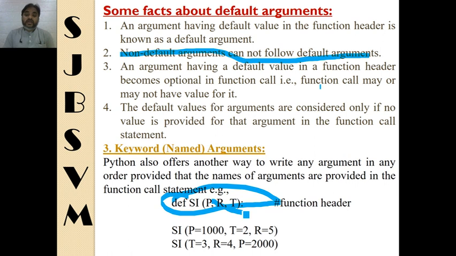No matter where they appear in the function header, the order of the arguments is of no meaning here, because we are simply writing the values against the argument names. So here in both calling statements you can see the values are not appearing in the order in which they appear in the function header, because we are giving the values with the name of the arguments. So this is also valid in Python.